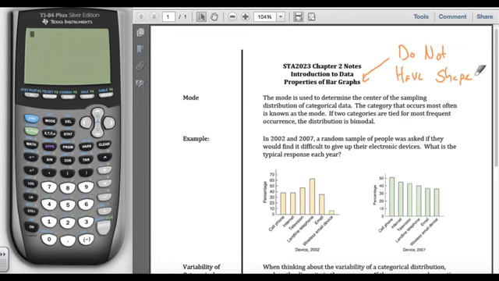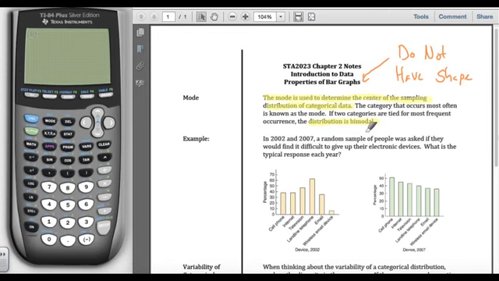We are going to describe the center, and we're going to describe it as the mode. The mode determines the center of the sampling distribution of categorical data. The mode is something that you're probably familiar with from previous math classes. The mode is just what category occurs the most. If two categories are tied for the most frequent occurrence, we say the distribution is bimodal. So whatever category occurs the most, whatever category has the highest bar, that is our center, that is our mode.